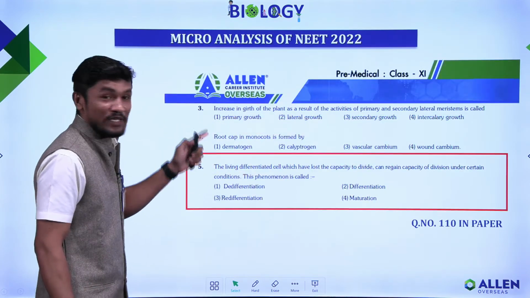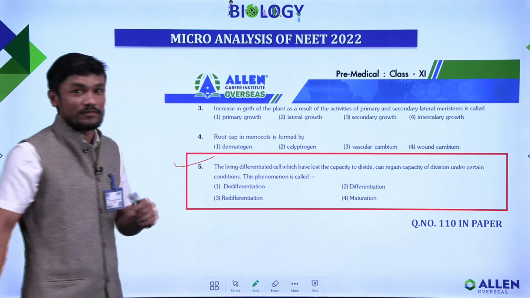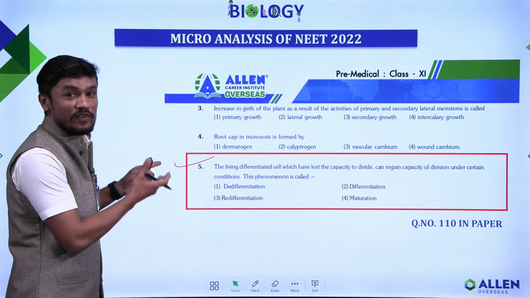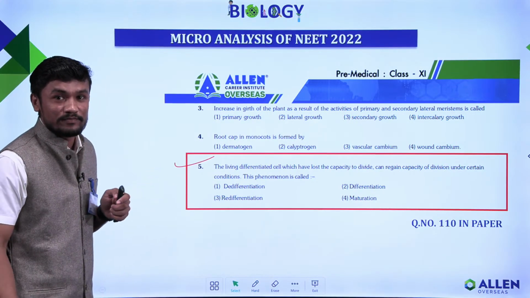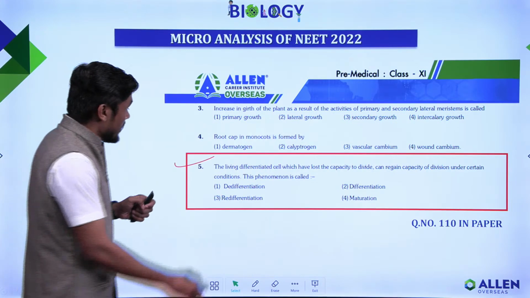Now I'll show the module question. Look at this question. This is a question from the beginner's box. If you solve the beginner's box of the Allen module, you got 4 marks. 4 marks will be in your pocket. So I'll read the question.